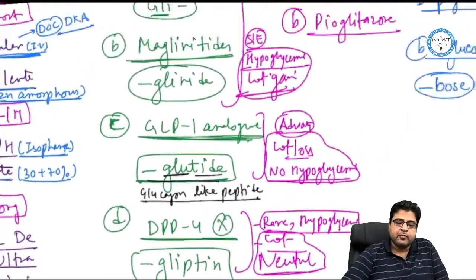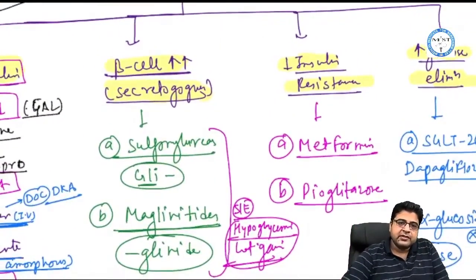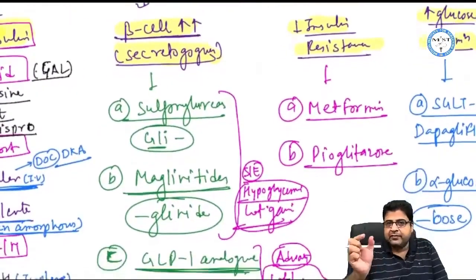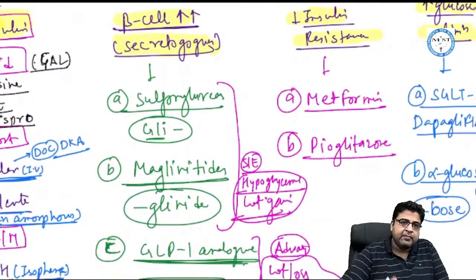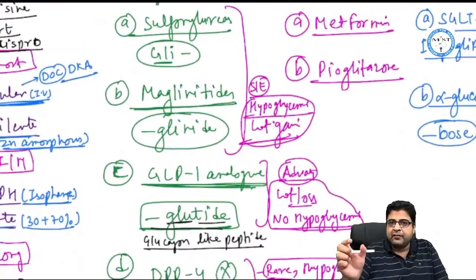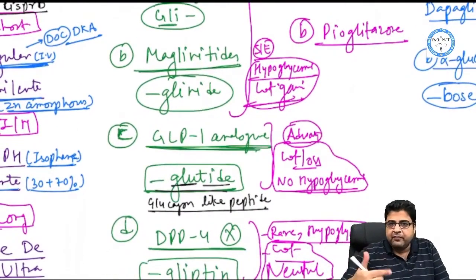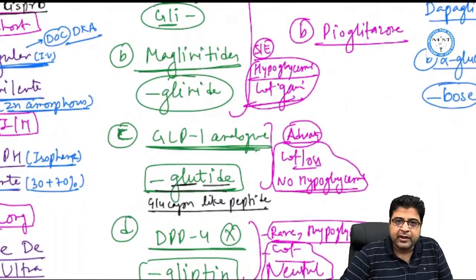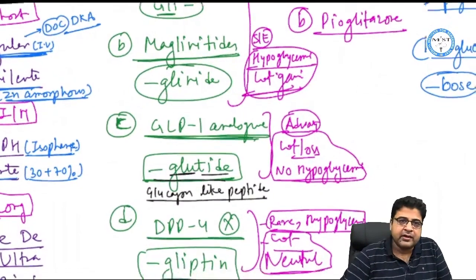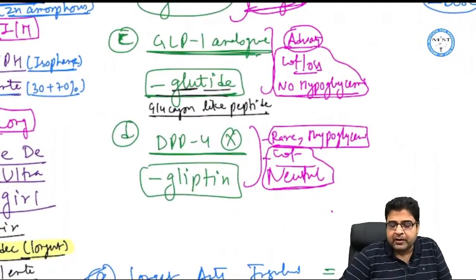So these are the four groups of medicines which are known as secretagogues. Sulfonylureas have the word GLI, like glipizide, glimepiride. Meglitinides have the word glinide, like repaglinide, nateglinide. GLP-1 analogs have the word glutide, like liraglutide and semaglutide. DPP-4 inhibitors have the word gliptin.